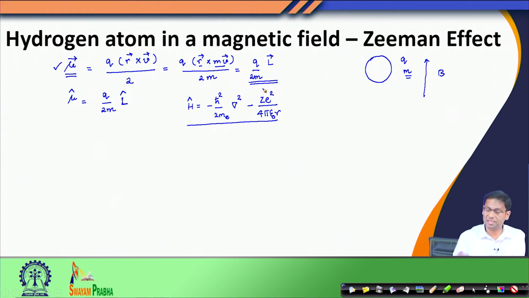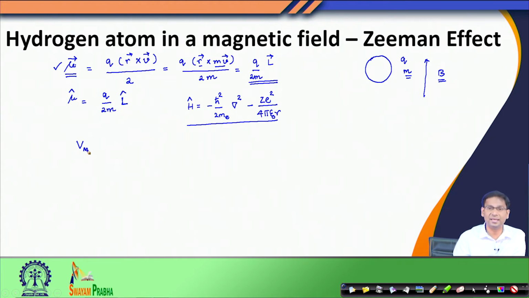But when I apply this external magnetic field B, this magnetic dipole interacts with the magnetic field and it creates a new kind of interaction, which is a kind of potential energy interaction.